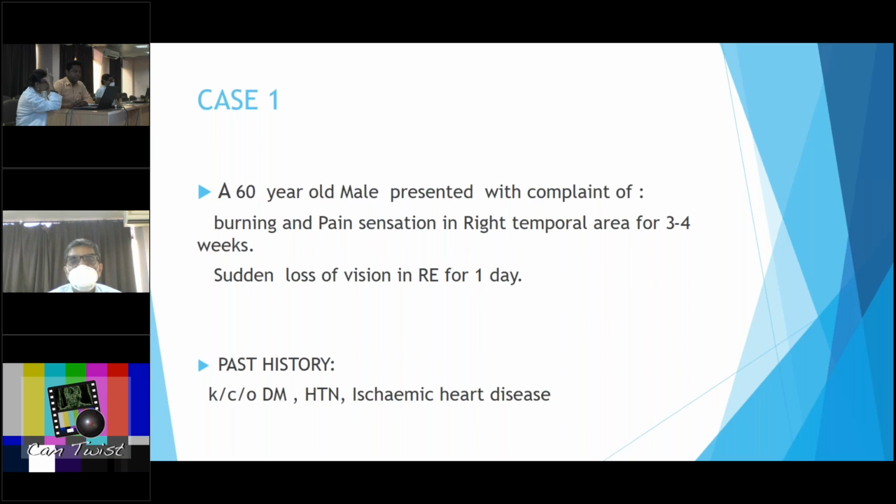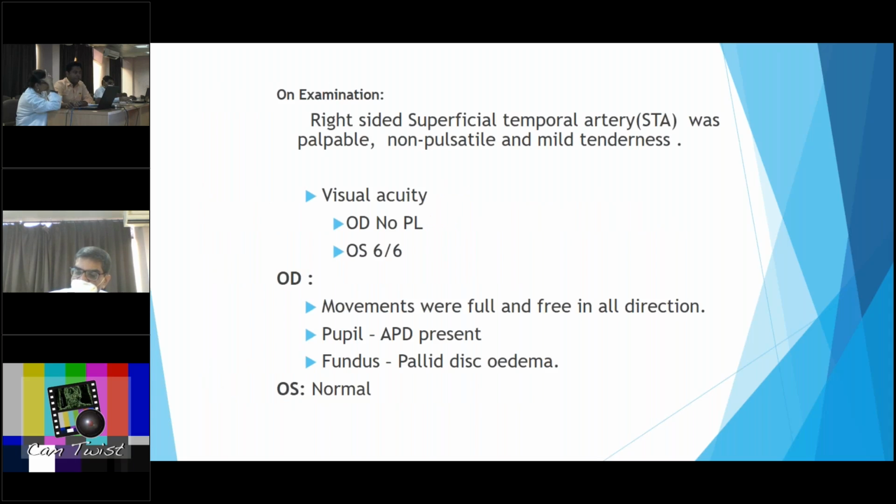First case, a 60-year-old male presented with a complaint of burning and pain sensation in the right temporal area for 3 to 4 weeks and sudden loss of vision in the right eye for 1 day. On past history, he was a known case of diabetes mellitus, hypertension and ischemic heart disease and was under treatment for the last 4 years. On examination, the right-sided superficial temporal artery was palpable, non-pulsatile, and mild tenderness was present.